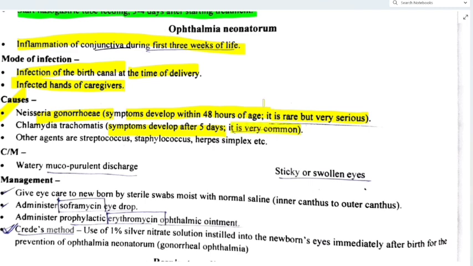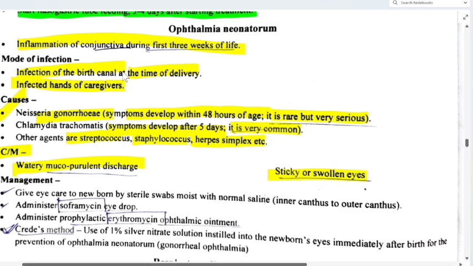So Neisseria gonorrhoeae develops within 48 hours of age, it is a rare condition but very serious. And Chlamydia trachomatis comes late, after 5 days, but it is very common. Then other agents are streptococcus, staphylococcus, herpes simplex, etc. What are the clinical manifestations? Watery mucopurulent discharge from the eyes, then sticky or swollen eyes.